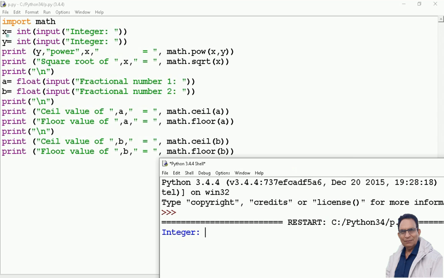Here, int input integer. So the cursor is waiting for us to give the value for x. Let me give the value of x. Let us say 4. And value of y, let me give 2. I press enter for the execution of it. Let us see what we are getting.